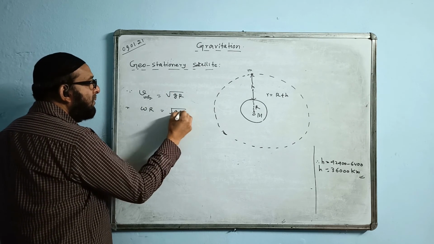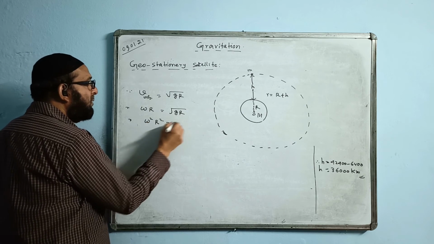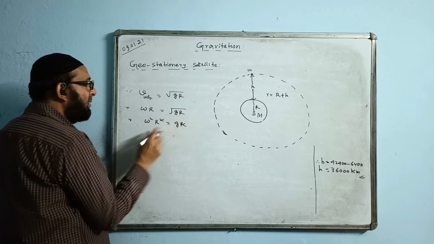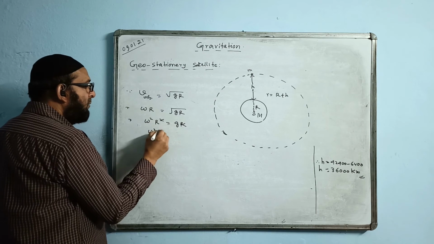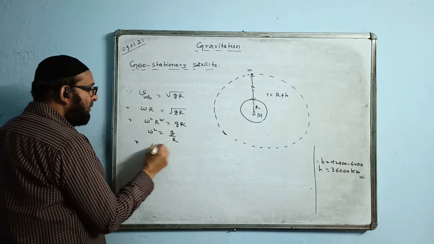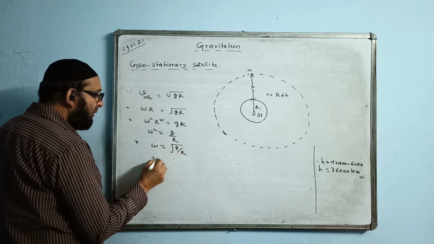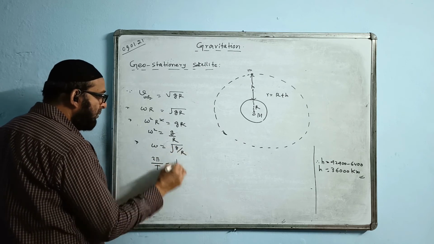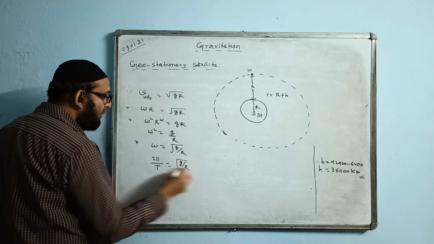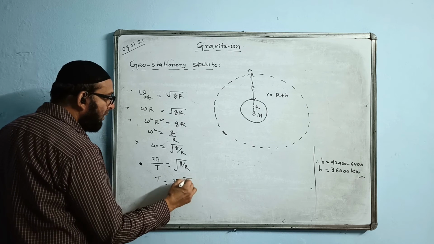Squaring both the sides, omega square R square is equal to gR. R cancels, so omega square becomes g by R. Omega becomes root of g by R. Omega is 2 pi by T, equal to root of g by R. Making T the subject of the formula, it becomes 2 pi root of R by g.